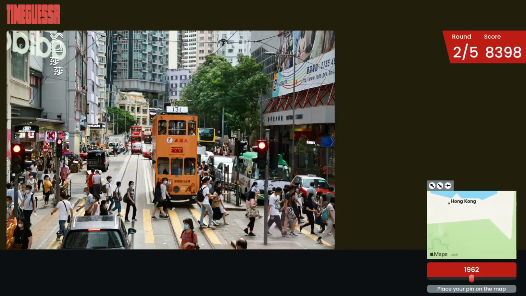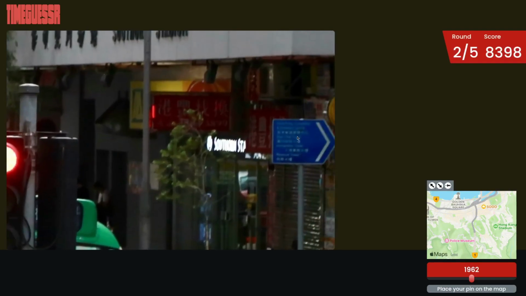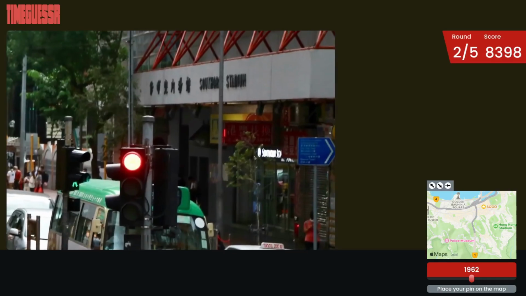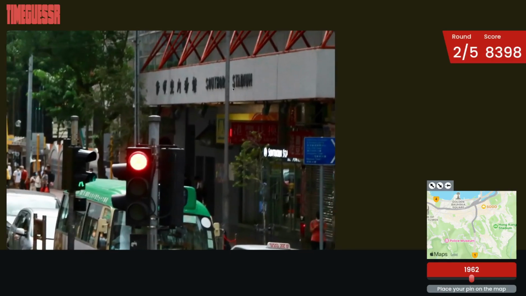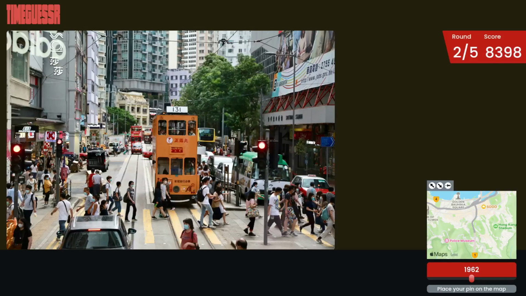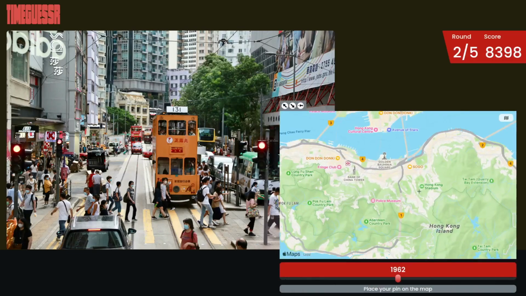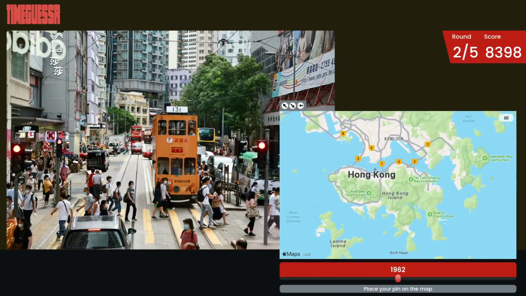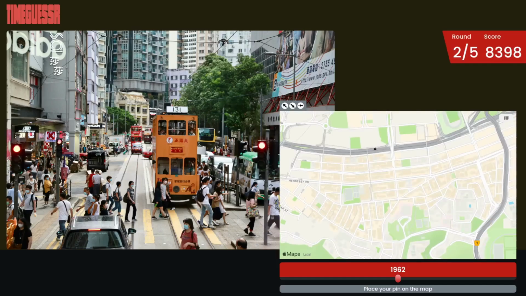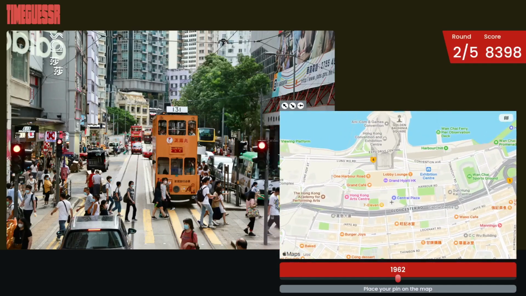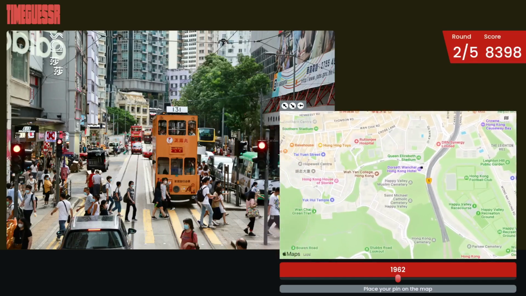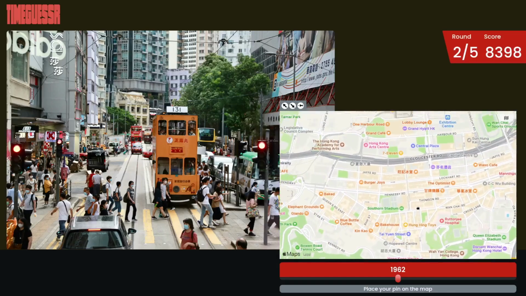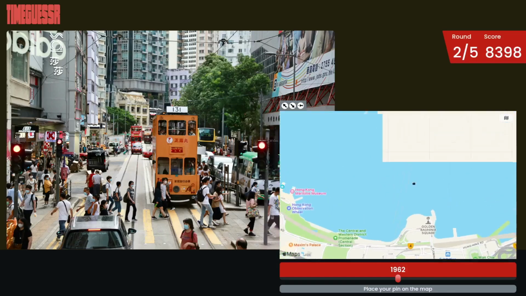And we could probably get this exact, to be honest, if we could read maybe some of the signs. Southor Stadium. That's actually probably a big landmark. If it's a stadium, that makes sense to me. But which part of Hong Kong would that be in? Queen Elizabeth Stadium. Let's try up here.